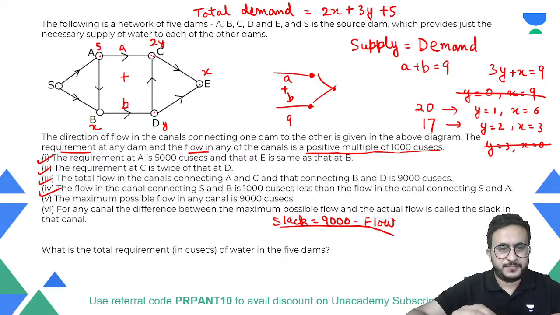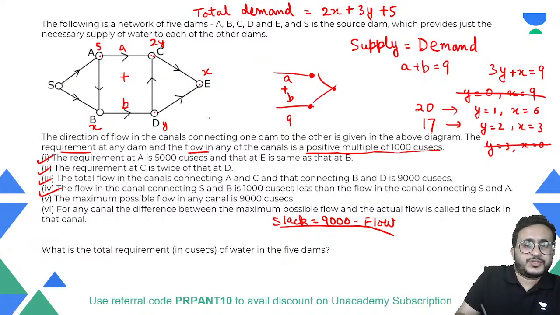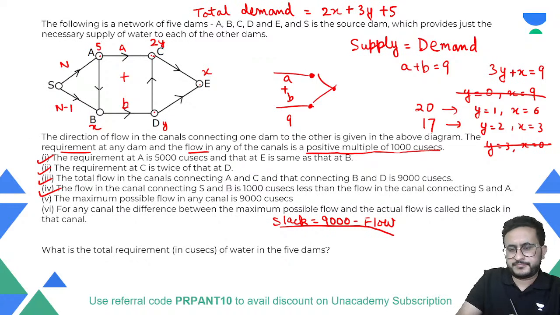So did you read the statement 4? S and B is 1000 less than S and A. इससे क्या निकल के आ रहा है? So S and B is 1000 less than S and A. So S and A, let us say it is N. So S and B is N minus 1. Isn't it? 1000 को 1 ले लो ना. So total कितना आ रहा है? 2N minus 1.